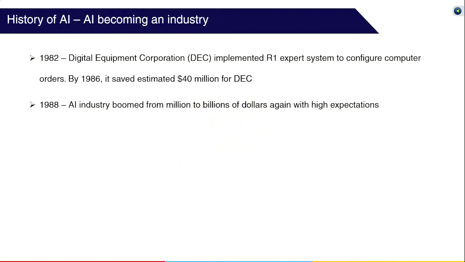One good example is in 1982, Digital Equipment Corporation (DEC) implemented an expert system called R1 to configure orders for new computer systems. By 1986, it was estimated that it saved up to $40 million for the company. Soon, the AI industry boomed from a few million dollars in 1980 to billions of dollars by 1988. A lot of companies started building expert systems, vision systems, robots, and software and hardware specialized for these purposes.